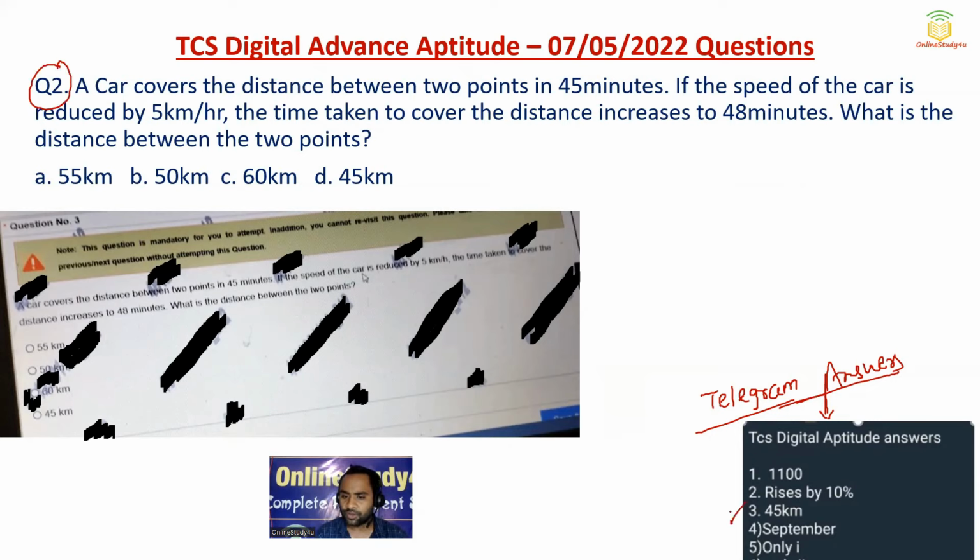For that also the answer which was given in the Telegram group was wrong. So the answer is not 45 kilometer, the answer will be 60 kilometer. I will also prove it when I solve the question. I mean, with the options I will be able to prove it.